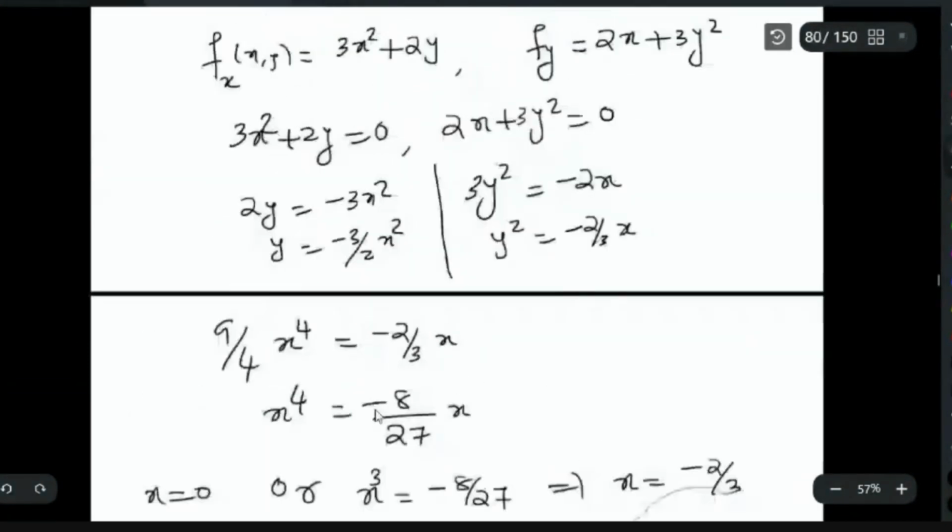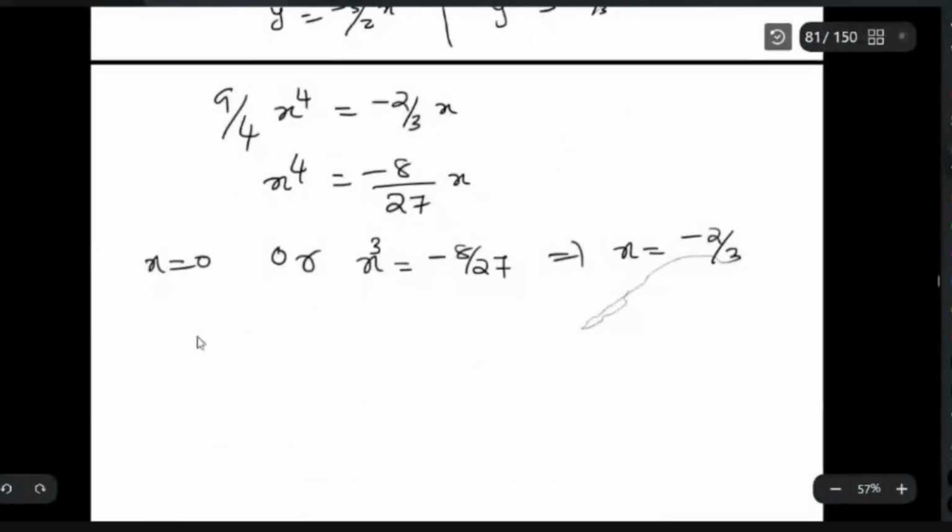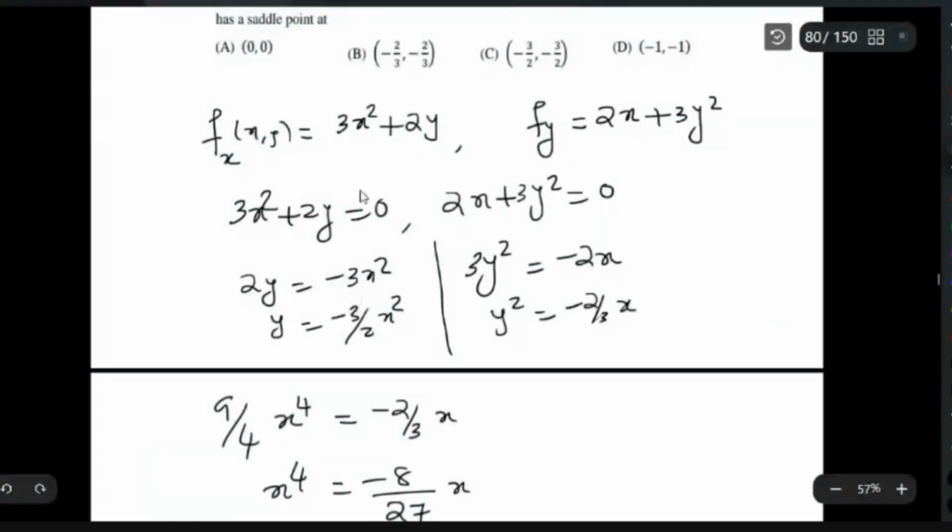So if x is equal to 0, what is your y? You can substitute here, right? X is equal to 0, you substitute in this equation, then y you again get 0. So the first point is 0, 0. You have a point 0, 0, the critical point.